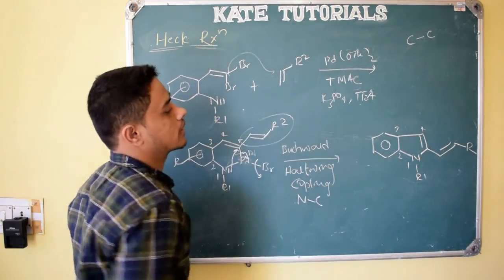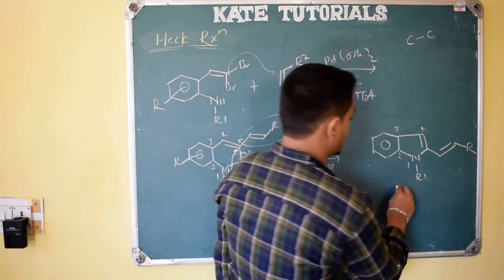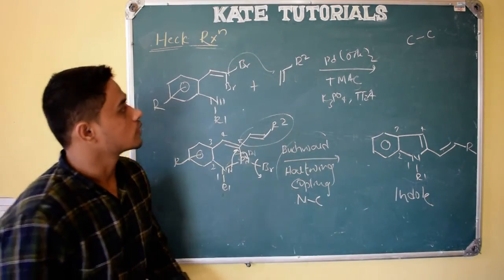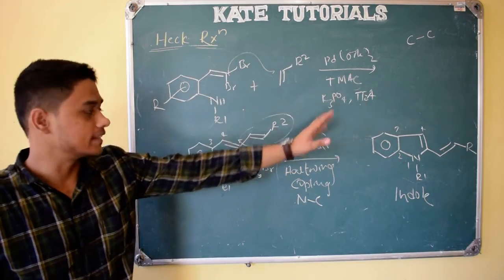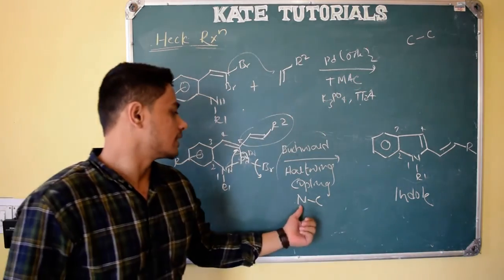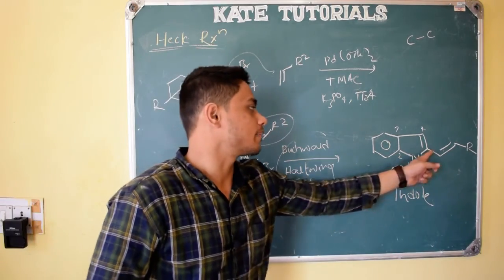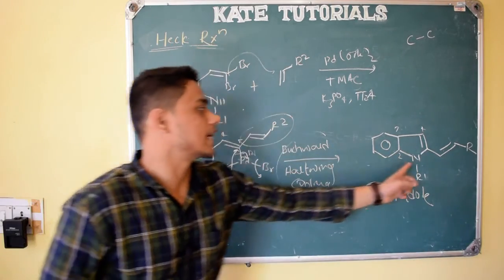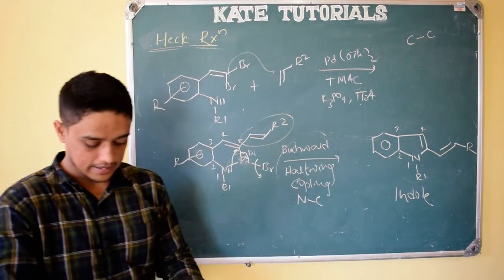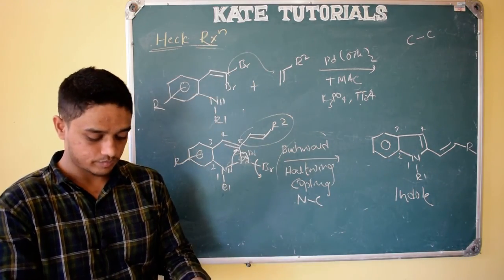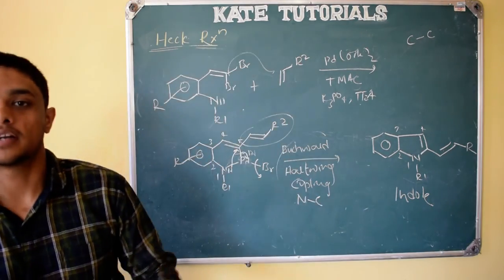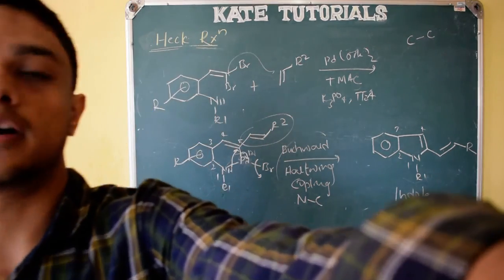So this is the product we call, this is called indole, right? Indole we got using first step is Heck reaction, and the second step is Buchwald-Hartwig coupling reaction, in which NC coupling occurs. Here NC coupling occurs and other things remain as it is, and double bond also remains as it is. So it is nothing but Heck reaction, and we will conclude this Heck reaction, and in next class we will see some more reactions.